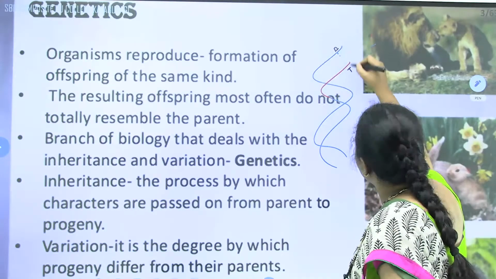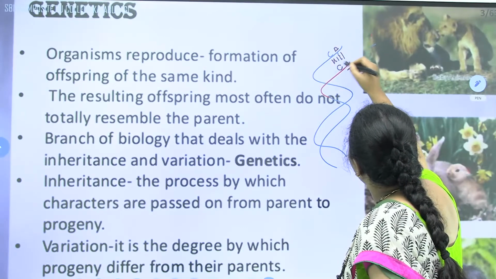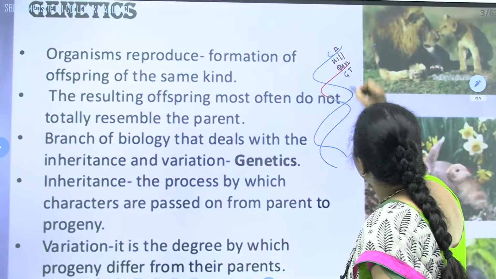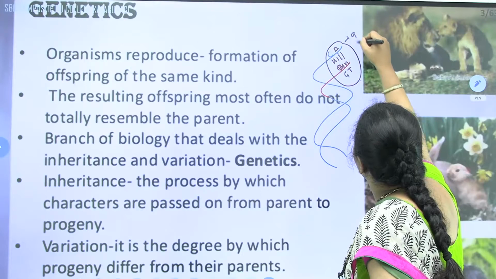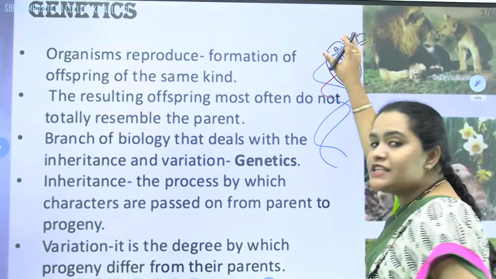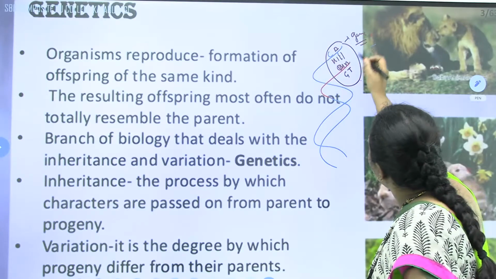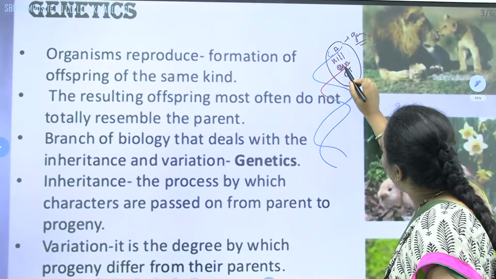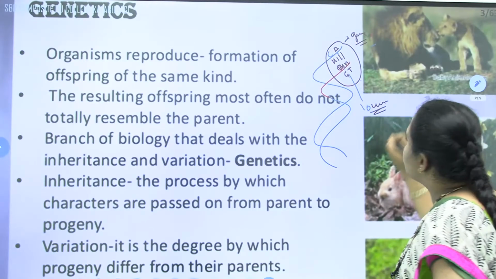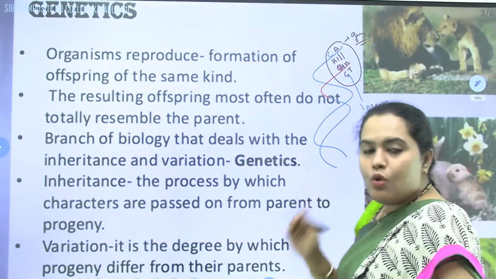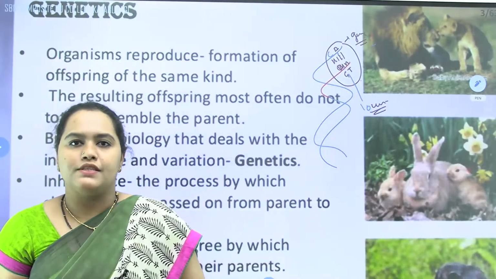If adenine is there, thymine will come here. If cytosine is there, guanine will come here. This is the base pairing, and this base pairing constitutes the genes. So the genes are nothing but the base pairs present on the DNA, and this particular location of the gene on the DNA is called the locus.